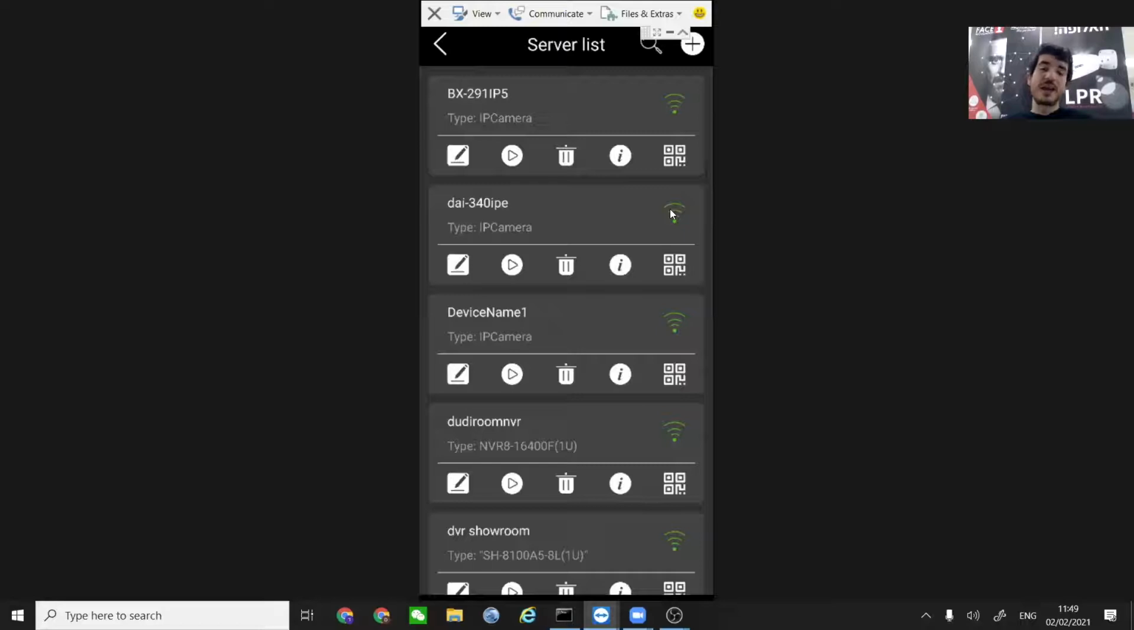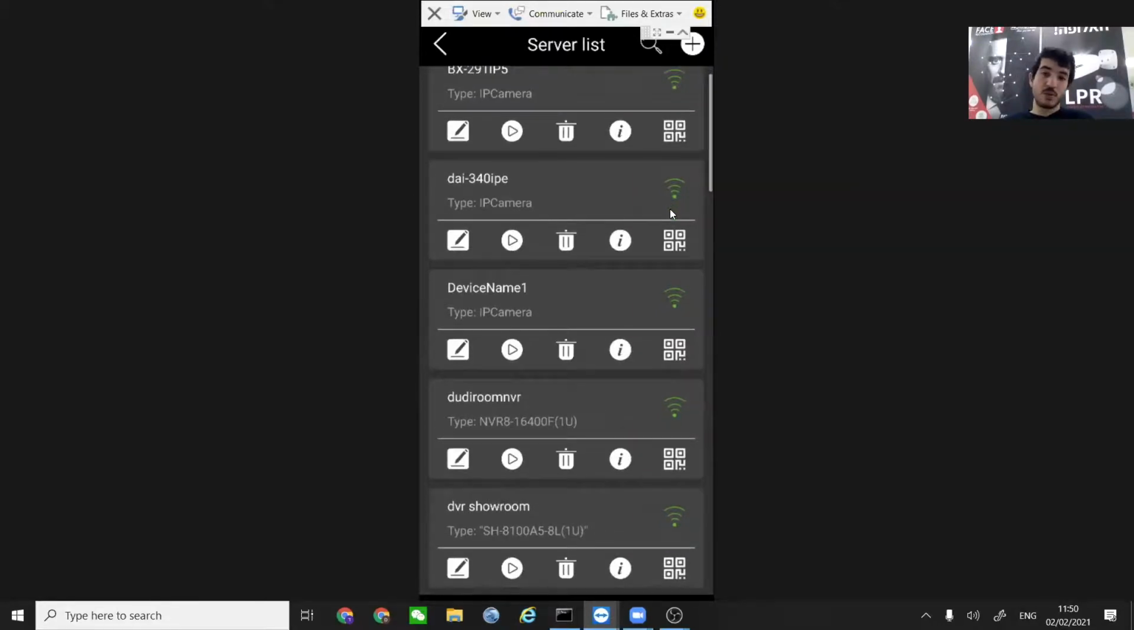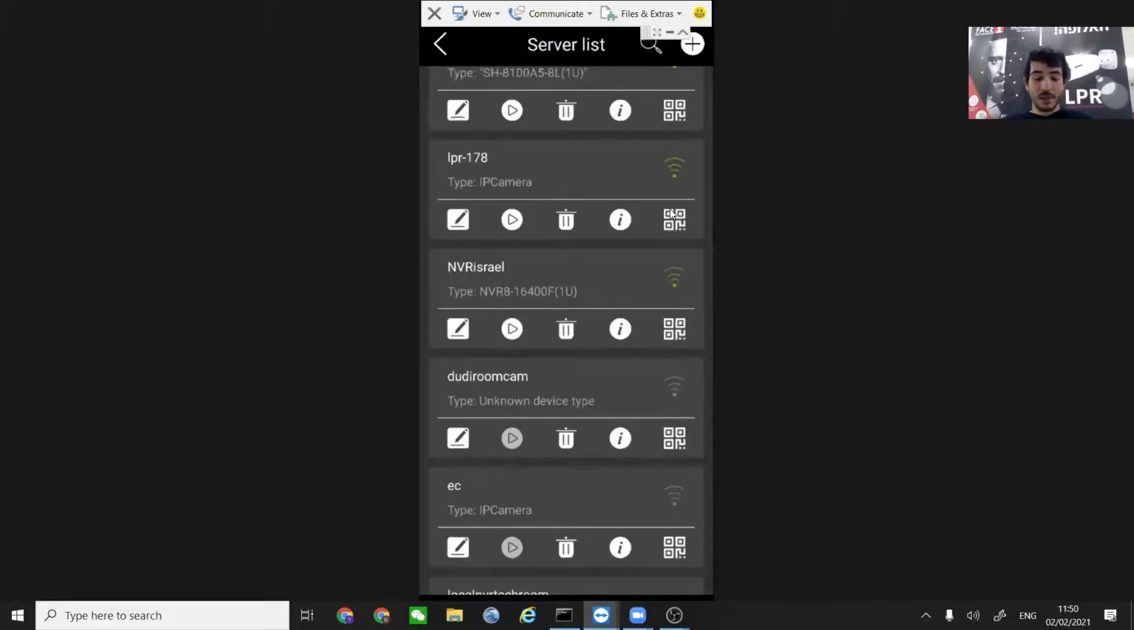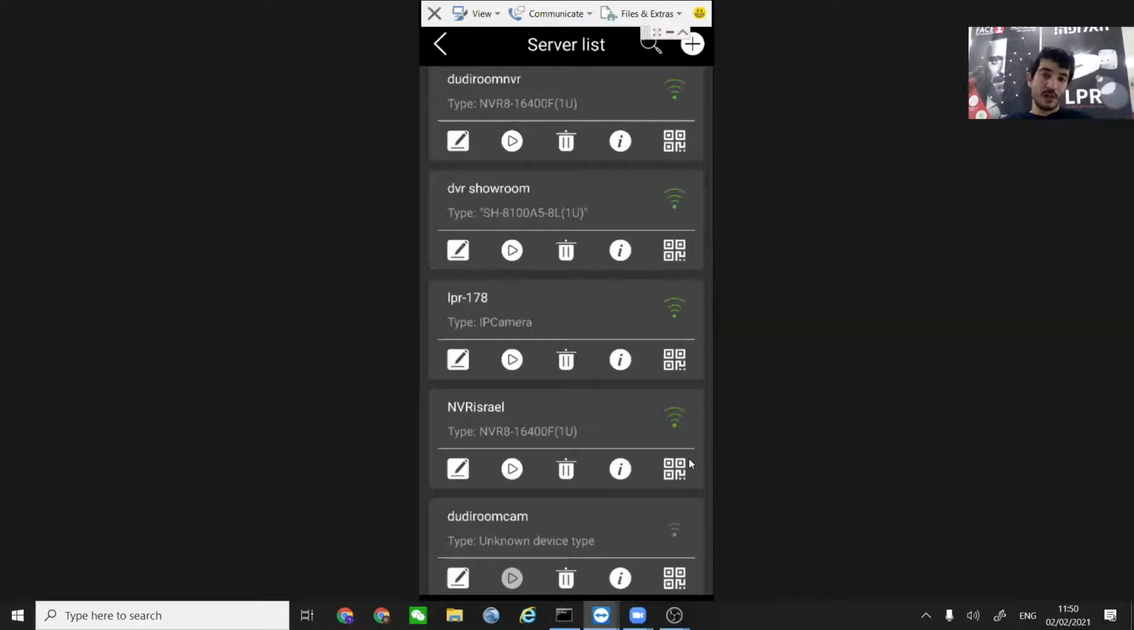So this is actually acting like a small VMS software, because it shows you which devices are online and which devices are offline. You can, of course, scroll throughout the different devices you have. And we can see here that those devices starting from here have a gray antenna. It means that they are not connected at the moment. So a great way to actually have control over your different devices.